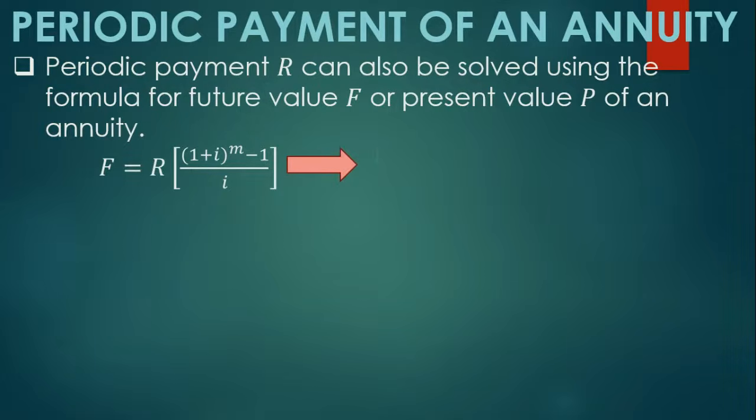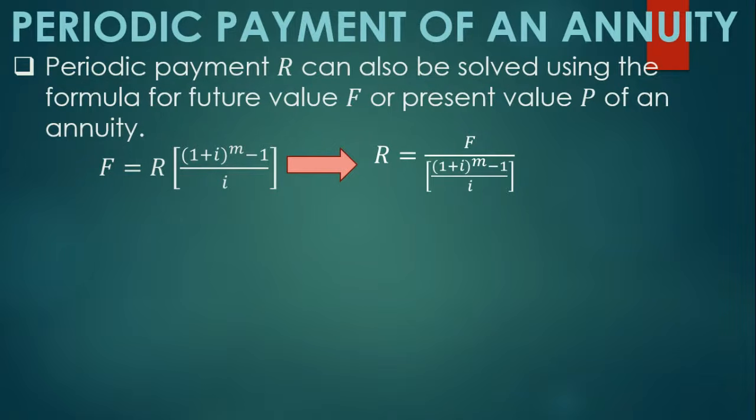So, we can derive the formula by dividing both sides by 1 plus I raised to m minus 1 all over I. So, kapag gagawin natin yan, ang magiging formula in finding the value of R kapag ang given ay ang future value ay R is equal to F divided by 1 plus I raised to m minus 1 divided by I.